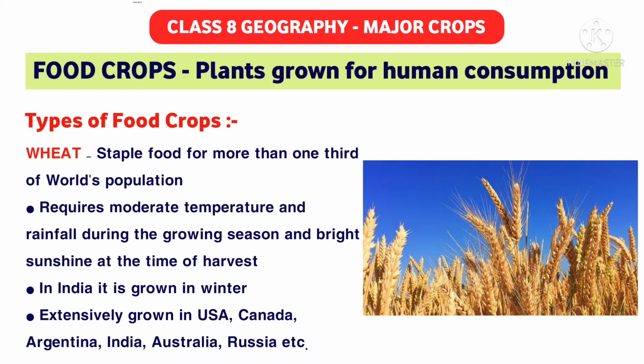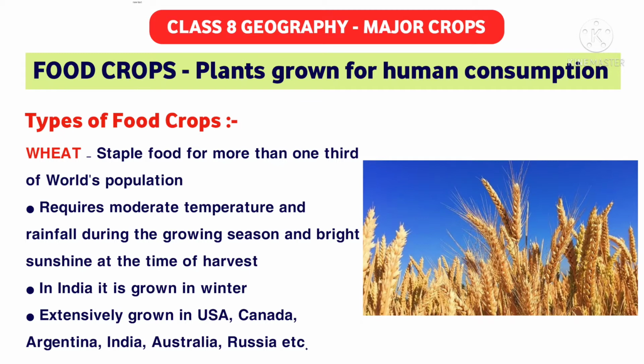Now it is said that wheat has a special quality. While sowing the seeds, it requires moderate temperature and a good amount of rainfall. During its entire growing season, wheat requires a moderate temperature and rainfall. But when it is ripe, when it's the time for harvest, during that time it requires bright sunshine. That's why I said that wheat requires moderate temperature and rainfall during the entire growth season, and when it's time for harvesting, it requires bright sunshine.